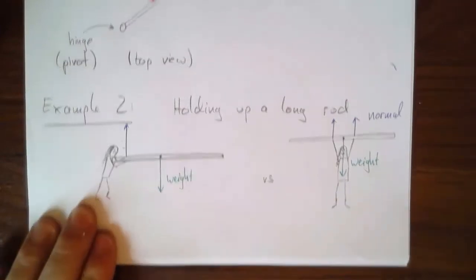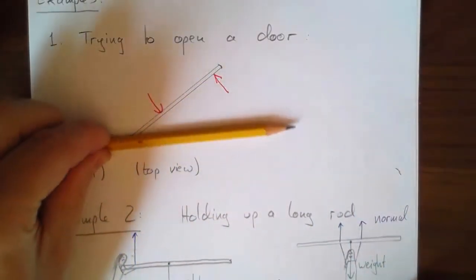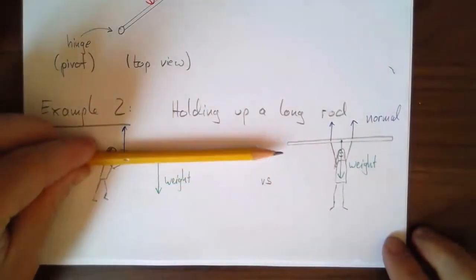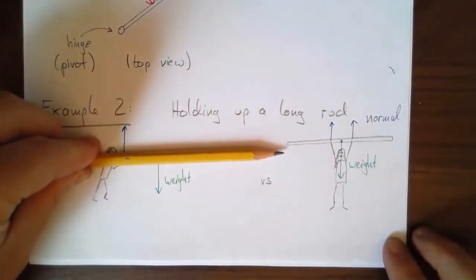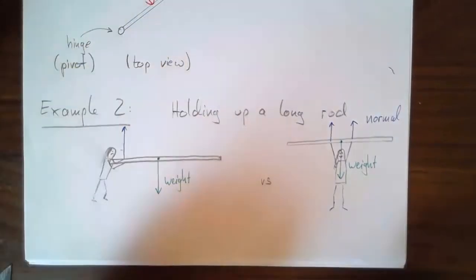In the case of the door, the rotation is obvious, swinging like this. In the case of the rod held like this, the rotation would be, well, we're trying to go down. We're trying to fall downwards.